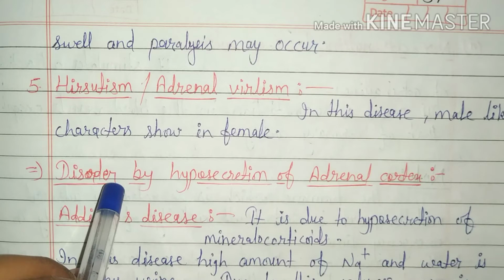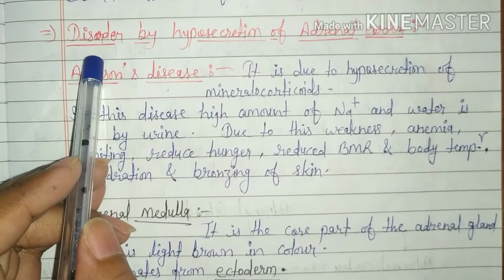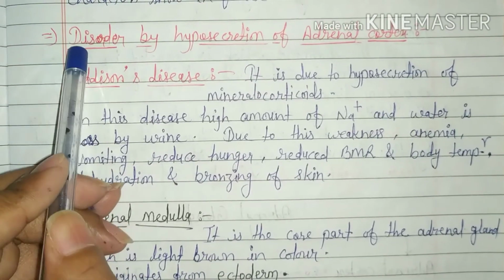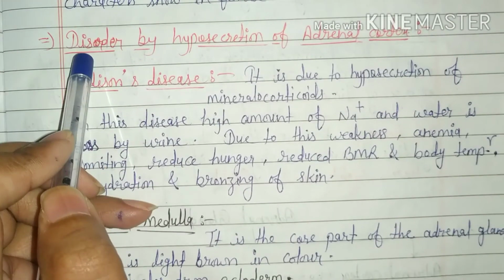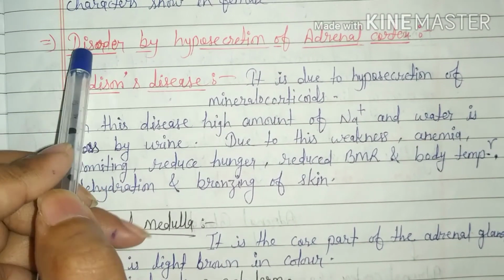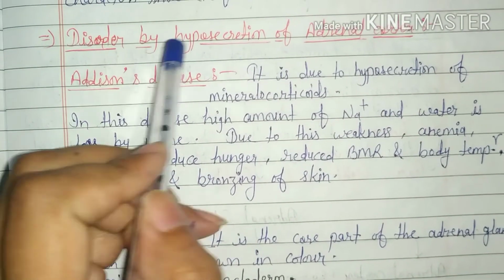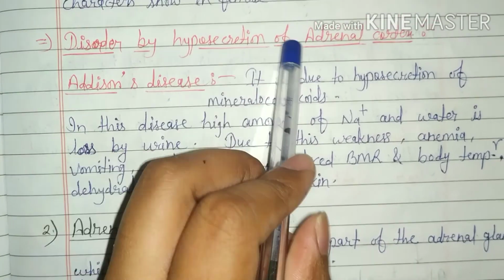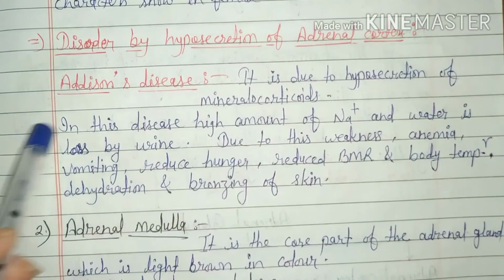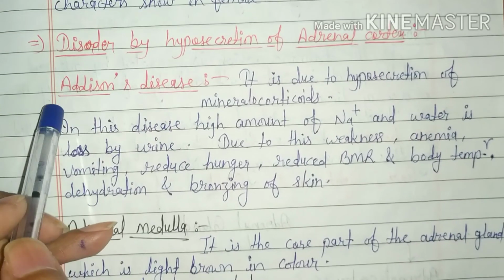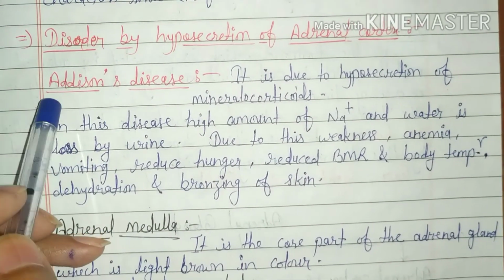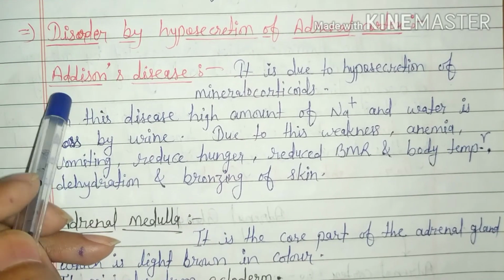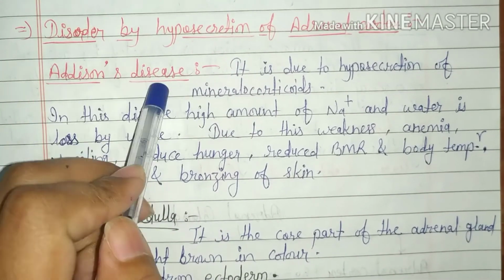Now we are going to talk about the disorders caused by hyposecretion of adrenal cortex. Due to less secretion of mineralocorticoid hormones, Addison disease occurs.